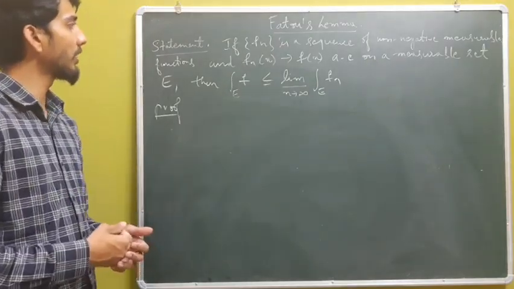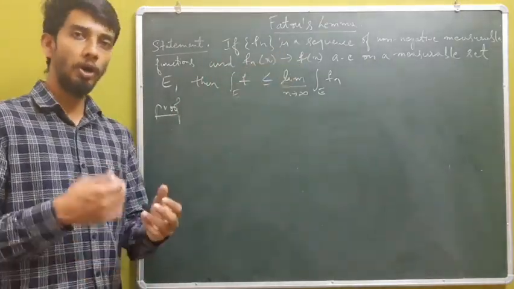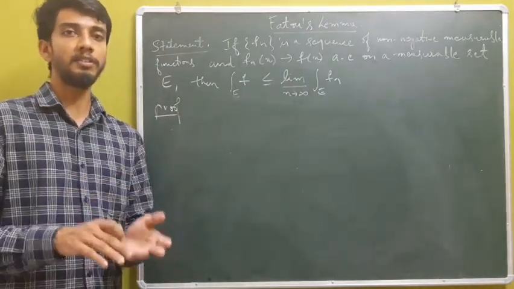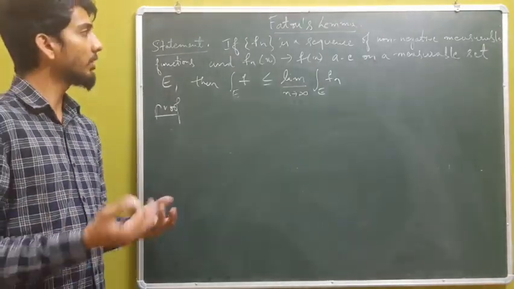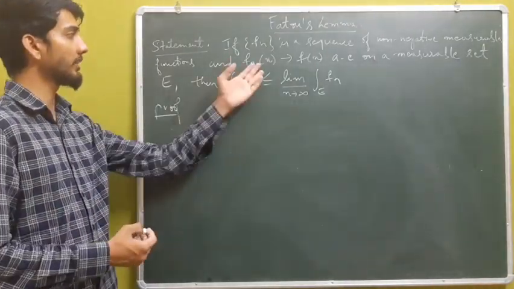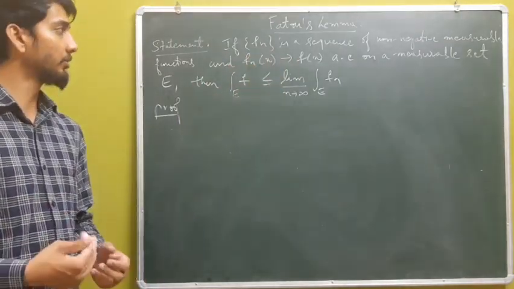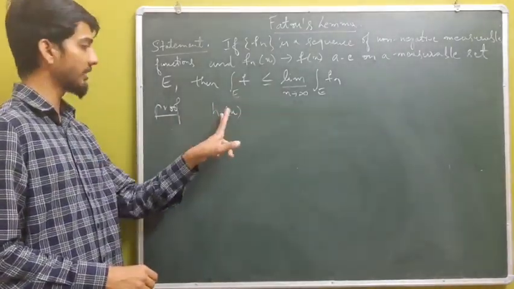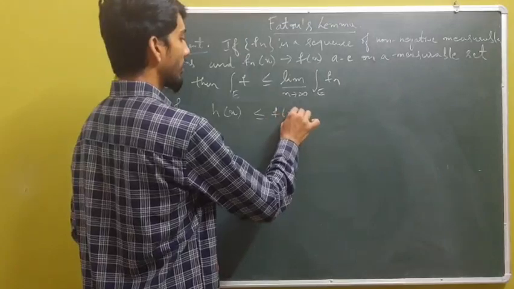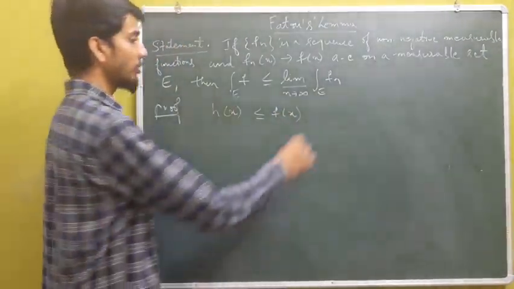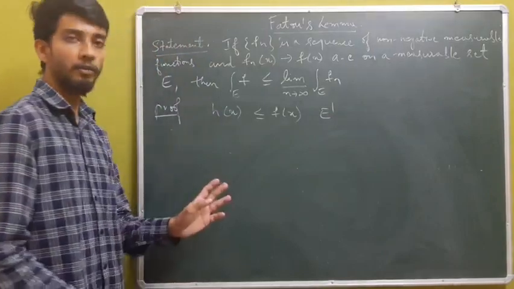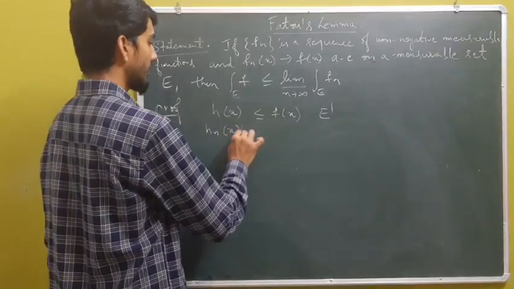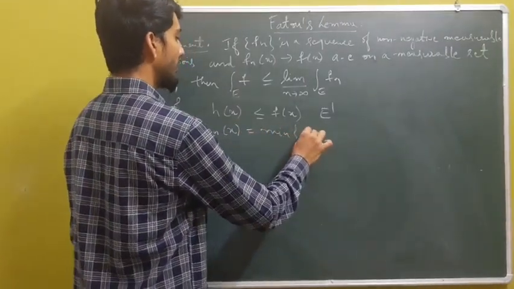And coming to the proof, given that fn of x converges to f of x almost everywhere, and knowing that integrals over a set of measure 0 are also 0, without loss of generality, I can assume that the convergence is everywhere. And assuming the convergence is everywhere, I will consider a bounded measurable function, say h of x, which is less than or equal to f of x and vanishes outside a set, say E dash, of finite measure. Having this, I will construct a function hn of x by defining it to be the minimum of h of x and